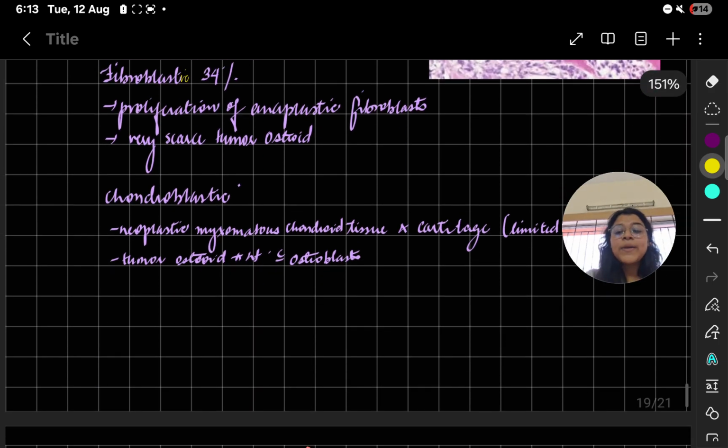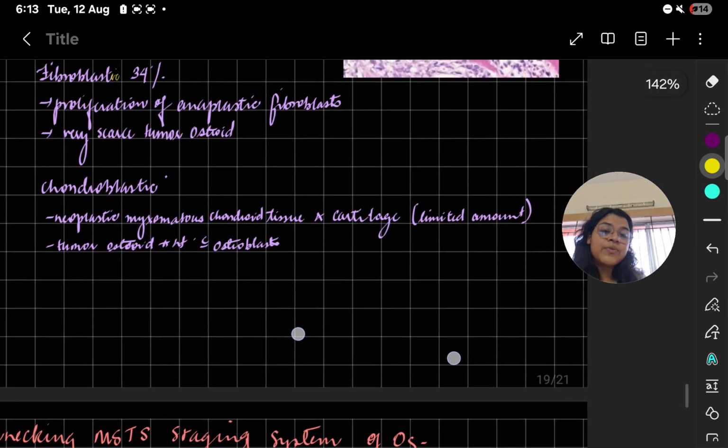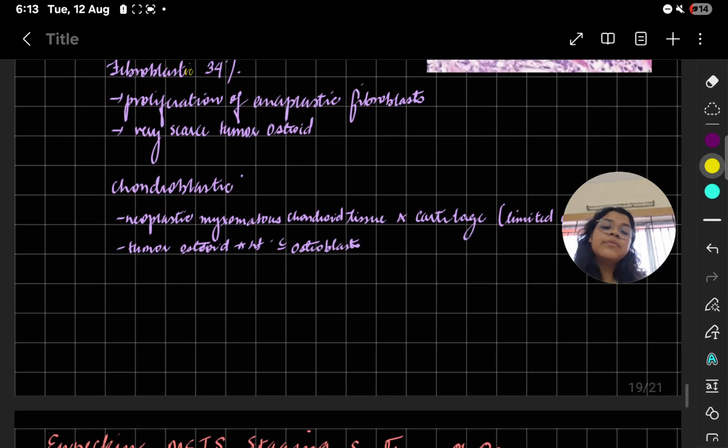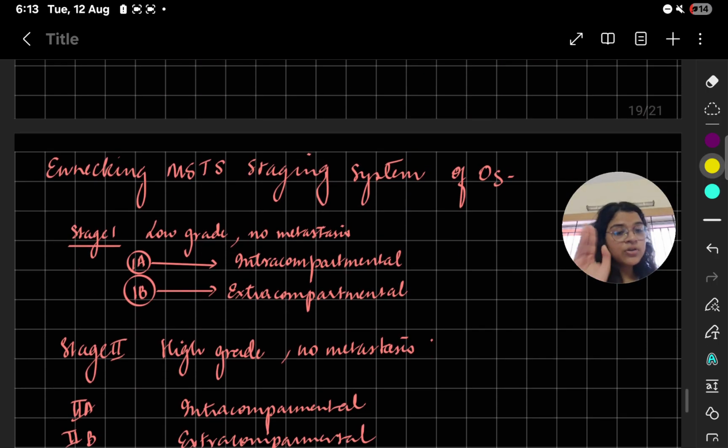And in chondroblastic, you will have myxomatous chondroid tissue, a lot of myxoid tissue, and cartilage of limited amount, plus tumor osteoid and osteoblasts. You will see myxomatous chondroid tissue, plus very limited cartilage, plus osteoid and osteoblasts. Osteoid and osteoblasts are the main things you will see everywhere.